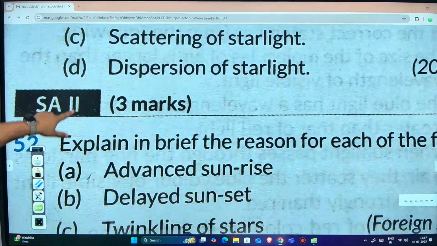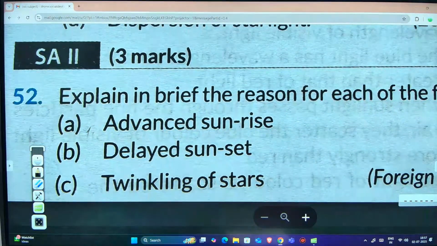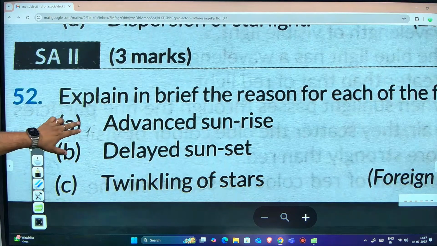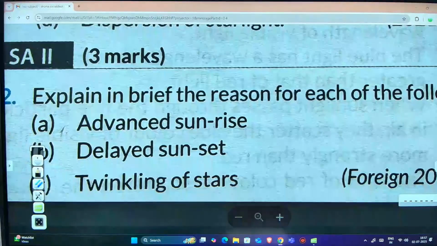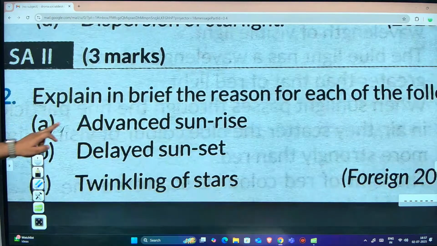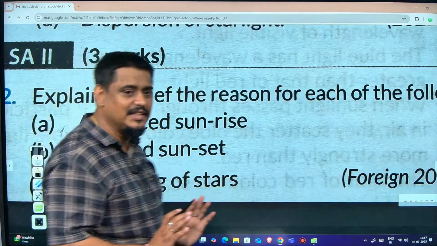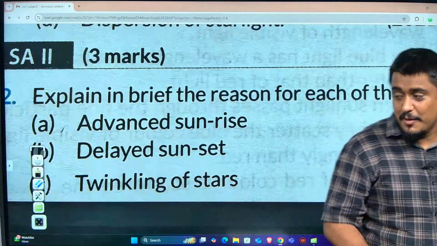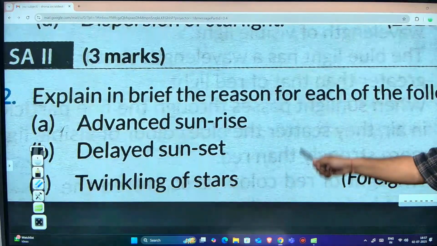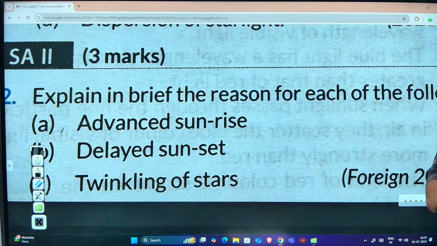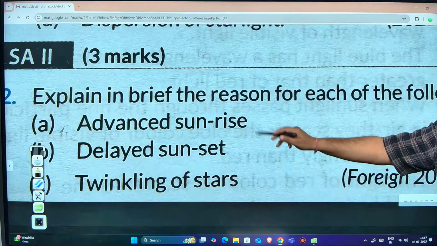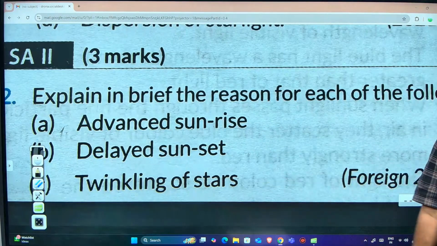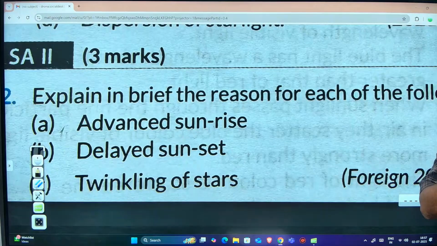Okay. 3-mark question, you see how the question comes. Explain in brief the reason for each of the following. Advanced sunrise you can write. What will be the answer? All 3 have the same reason. What is the reason? Atmospheric refraction. But since they are asking 1 mark for each, you should draw and explain at least one line. These both you can do together also. Okay, and the third one is twinkling. Change in the apparent position of star.